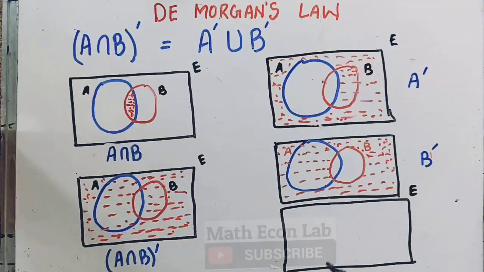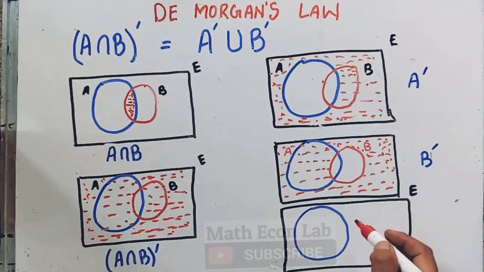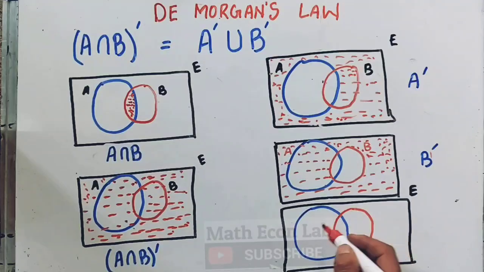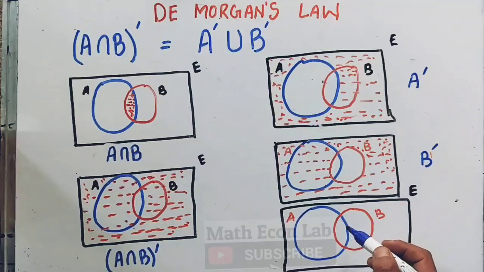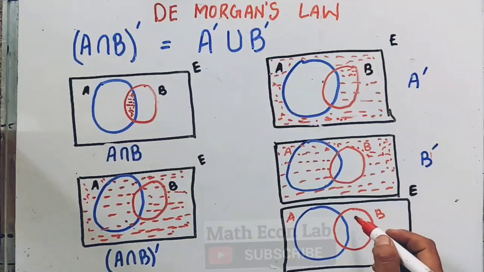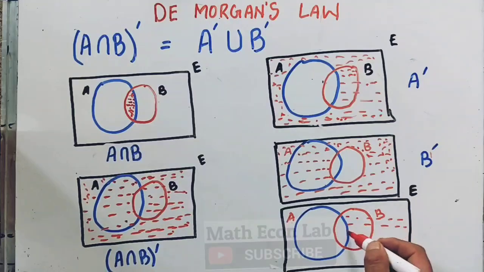So we will get, let me show it here. If you can see, this is A, then we have B. The area outside A, this is A complement.